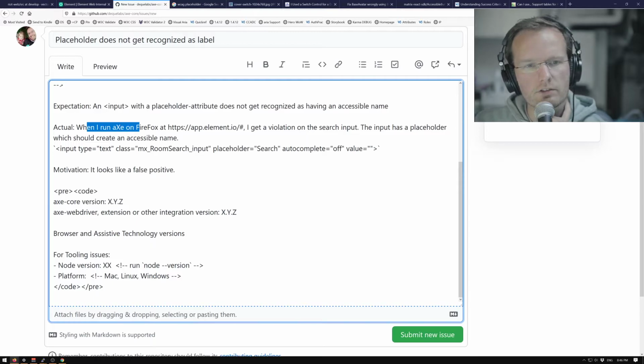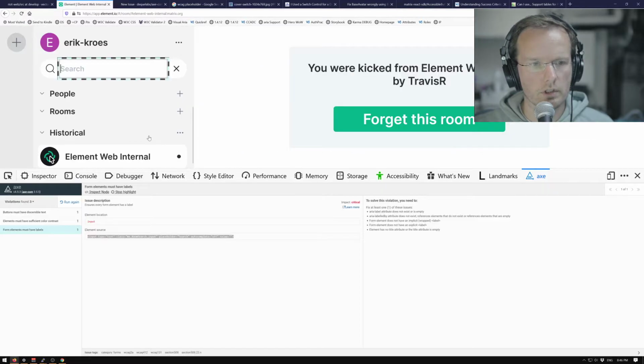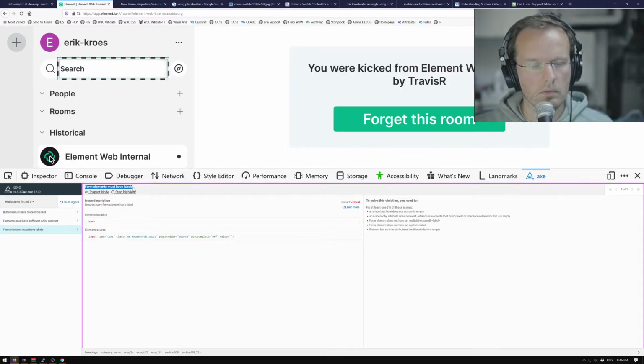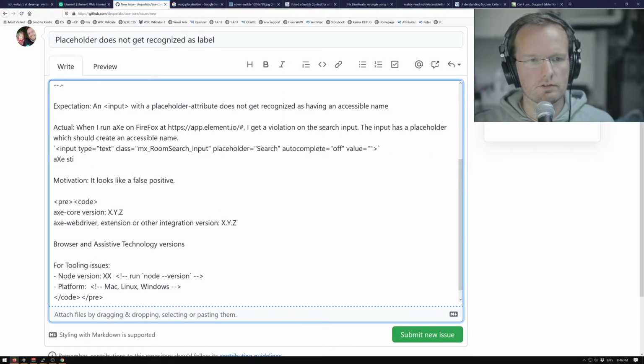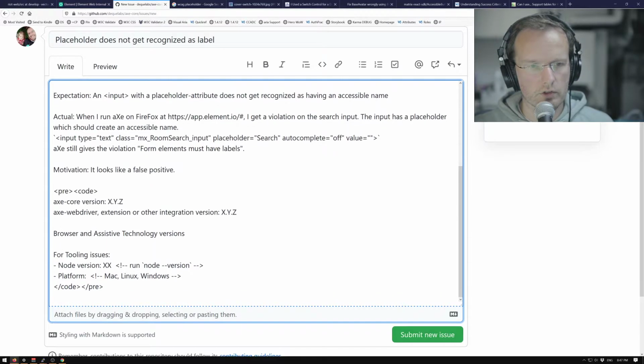So when I run X on Firefox at app.element.io, I get a violation on the search input. The input has a placeholder which should create an accessible name, and we show the code. X still gives the violation. Form elements must have labels. Okay. Motivation looks like a false positive.